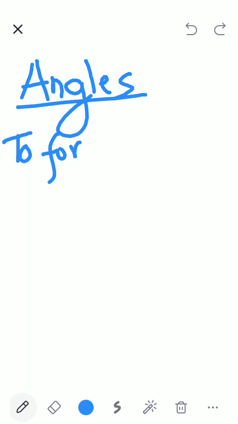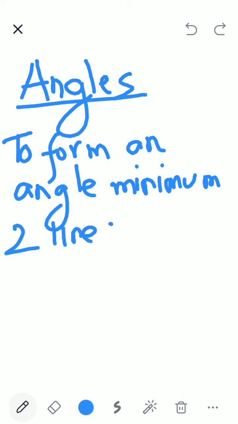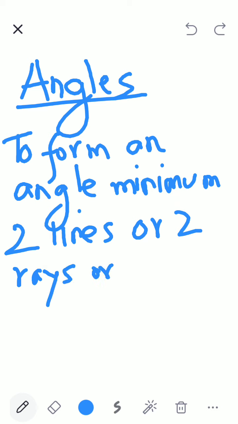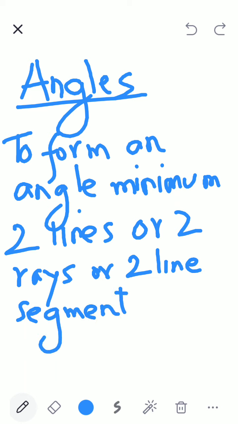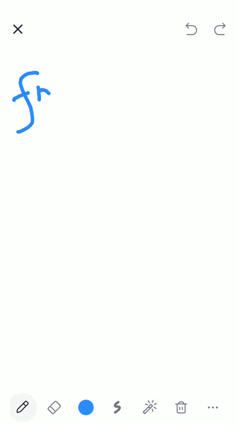To form an angle, minimum two lines or two rays or two line segments should meet at a fixed point.